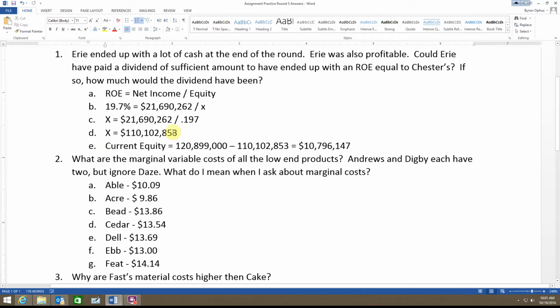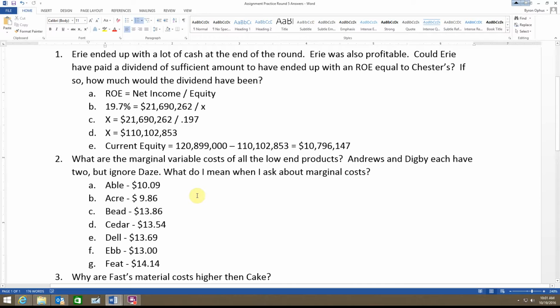Which again gets back to what you do to improve things for your shareholders. One is you just increase their ROE by a couple percent, which they're happy about. But two, you also sent them $10.8 million in cash, which they may well be happy about. Sometimes not, because they have to pay taxes on that.